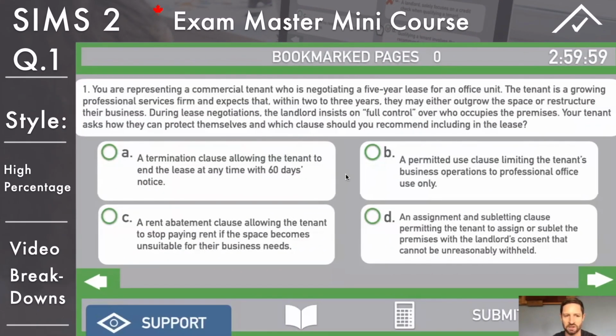Okay guys, we're just at question 1 here. If you've seen me do this before, we're going to read them and break them down. This is SIMS 2. We're into long-worded, 95% long-worded scenario-based questions. We'll just read them all, find out what's correct, and maybe more importantly, what's incorrect. Let's just break them down.